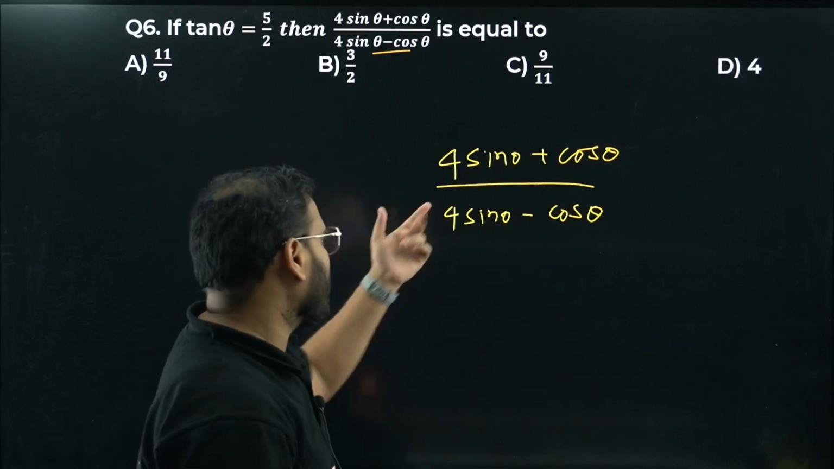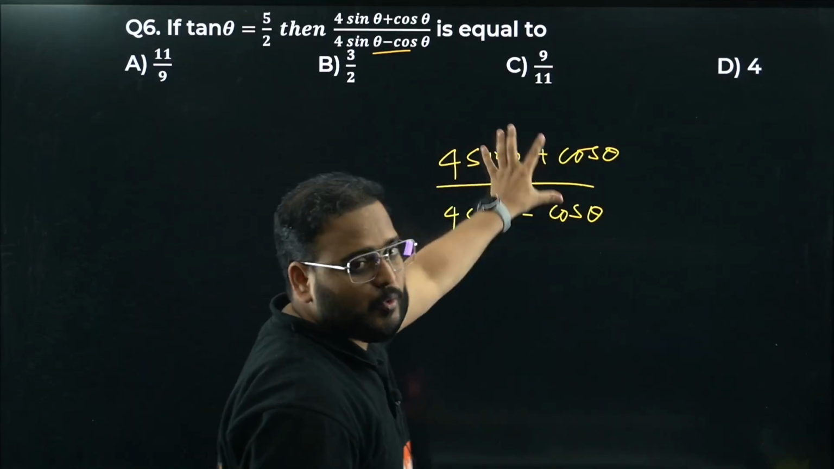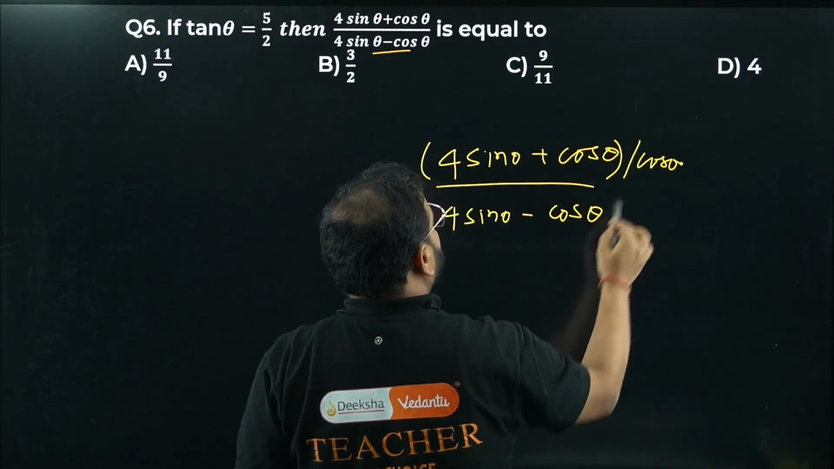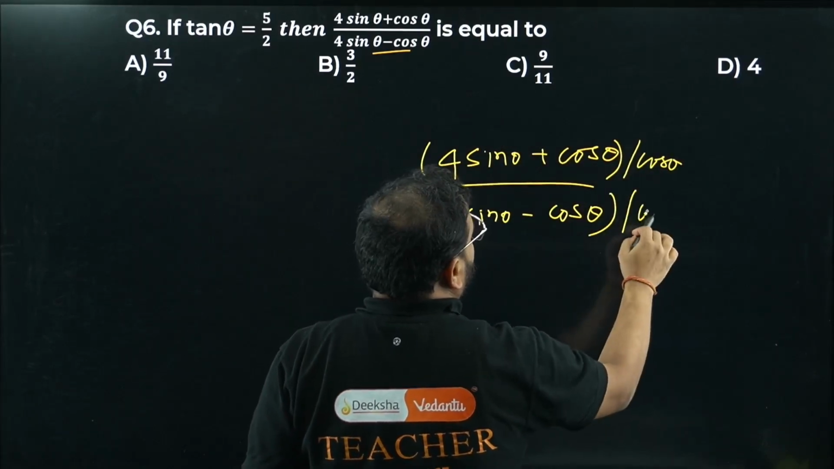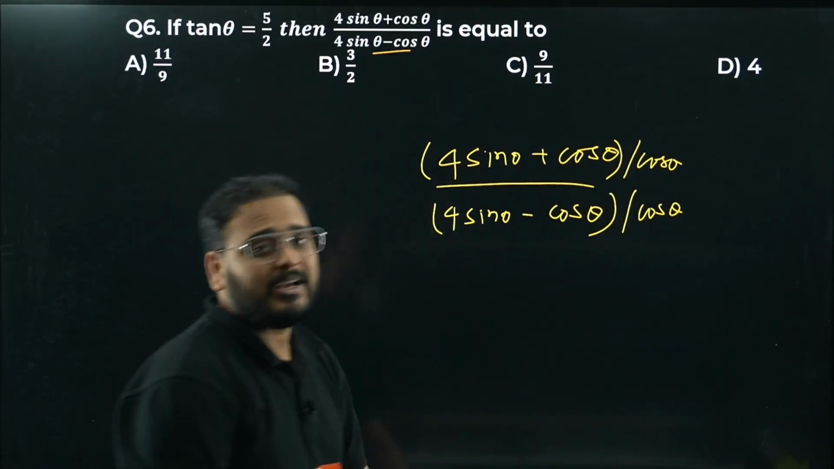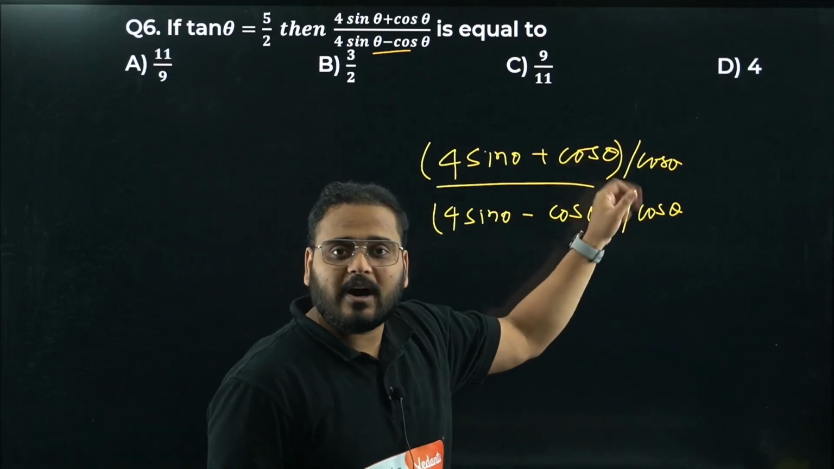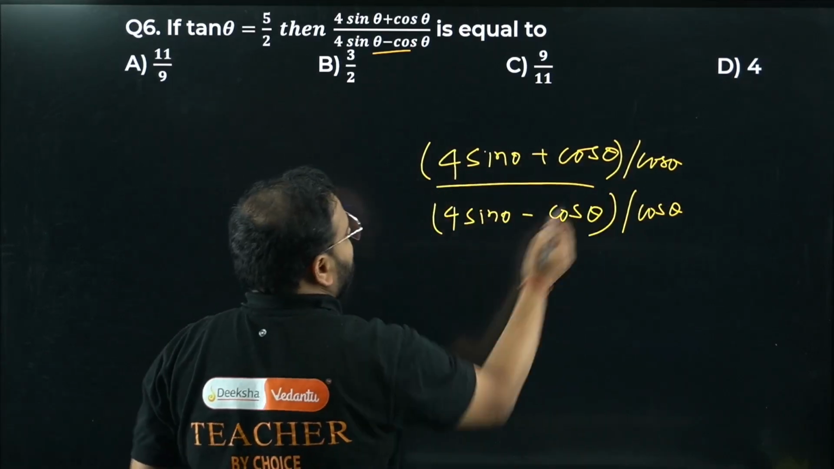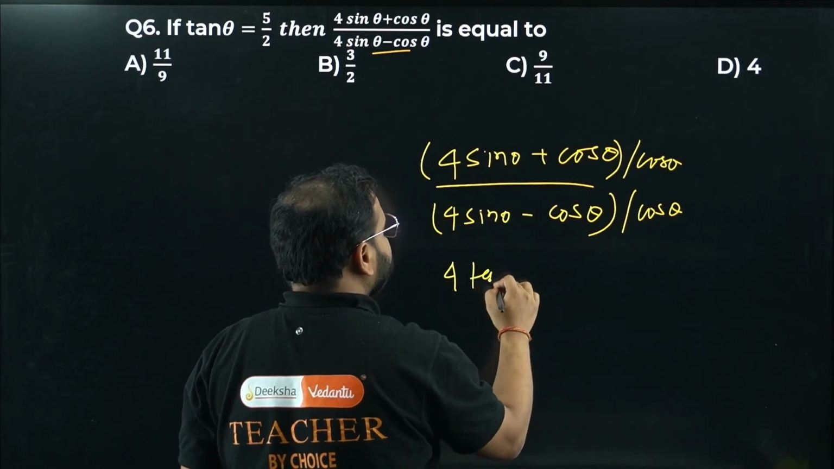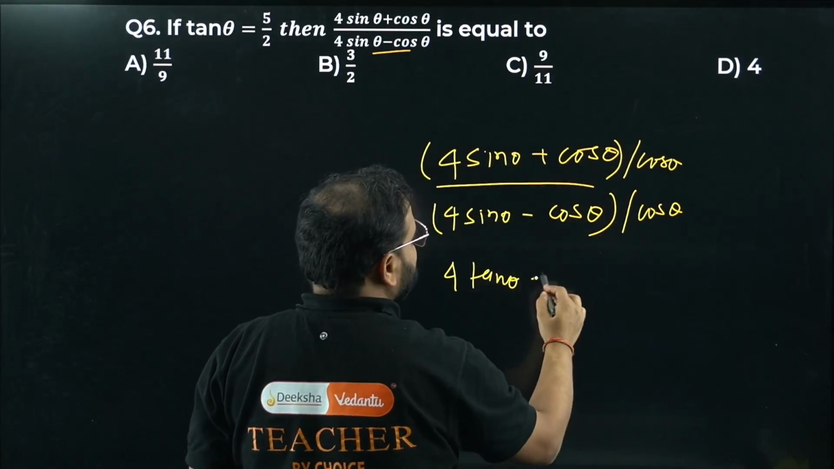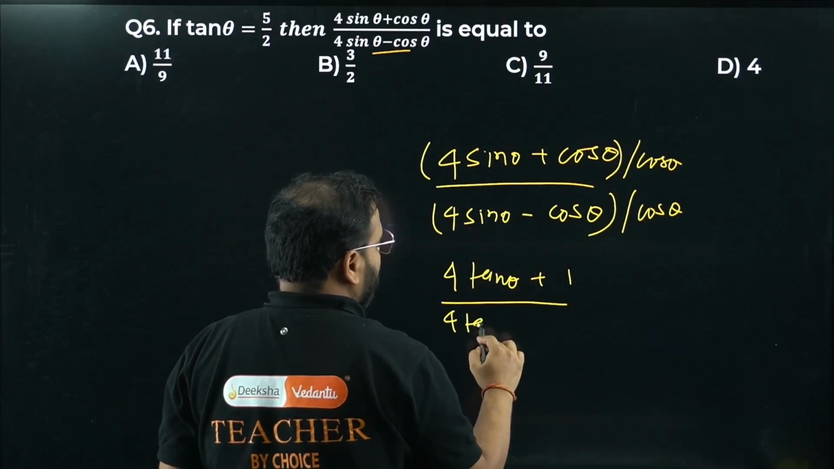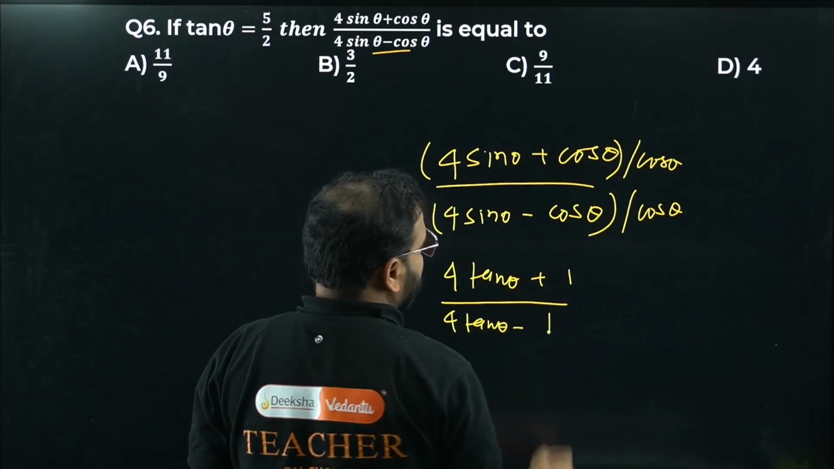Divide everything by cos, both up and down. Check this out. Over here by cos, over here by cos as well. Why, sir? Cos and cos will make 1, and sin and cos will make tan. So we get 4 sin by cos as 4 tan theta, and plus cos by cos as simply 1. Same goes over here: 4 tan theta minus 1.